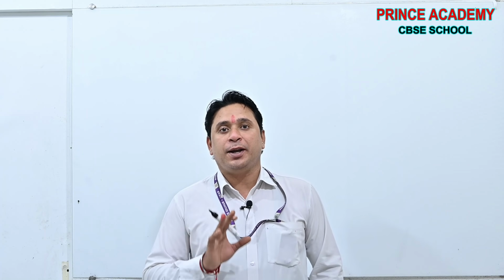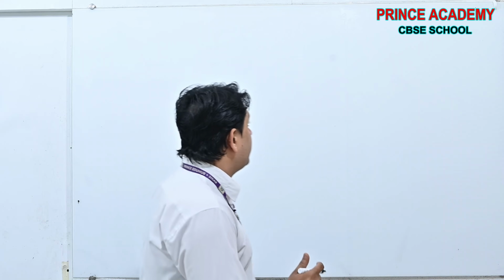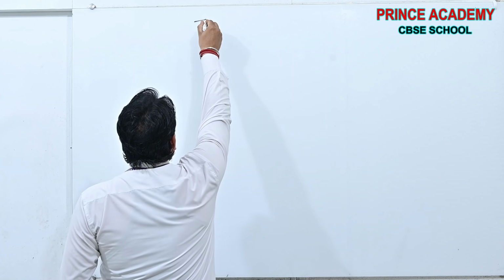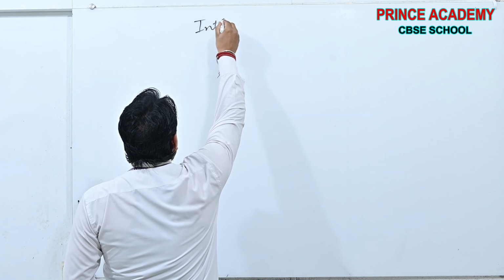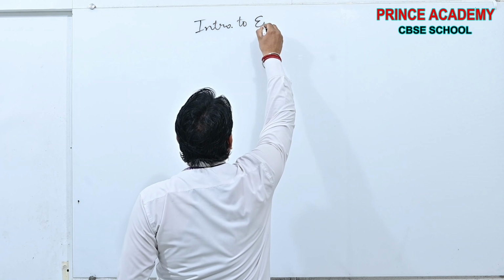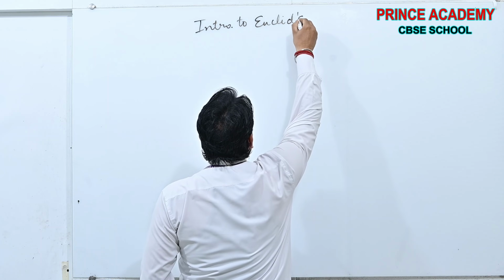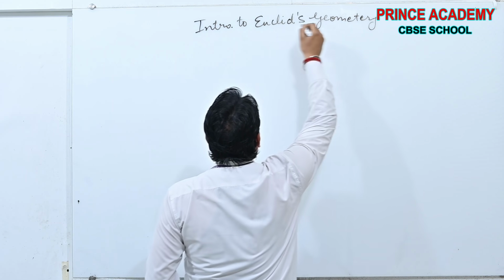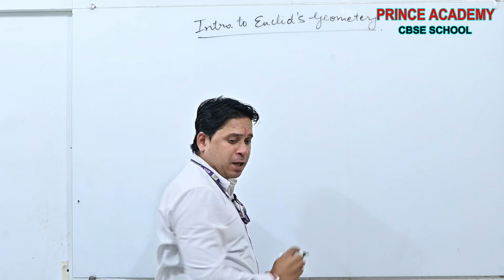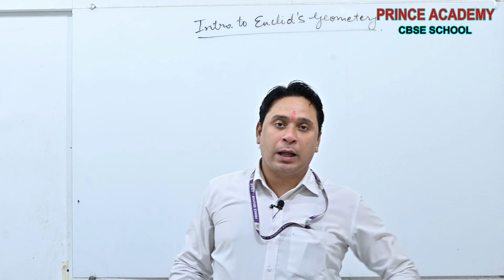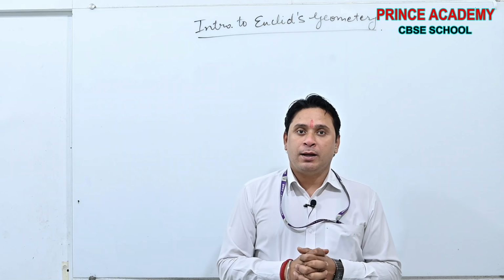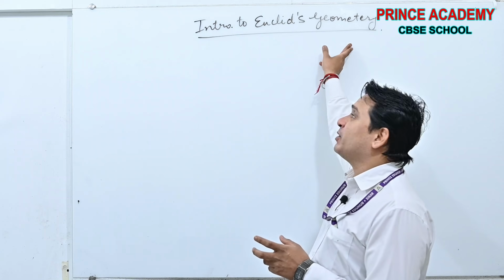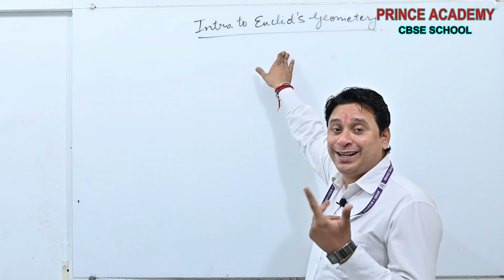See beta, our chapter 5 for class 9 NCERT is Introduction to Euclid's Geometry. The chapter name is Introduction to Euclid's Geometry. Here we will learn what is geometry and why this geometry is given the name Euclid's geometry,